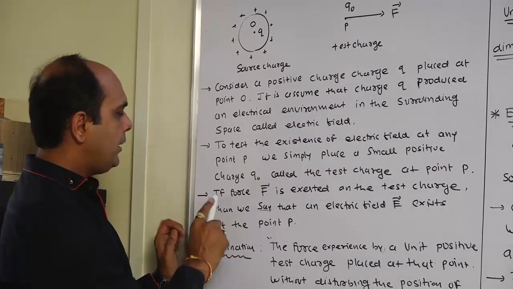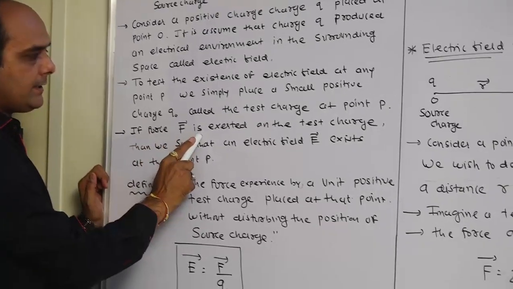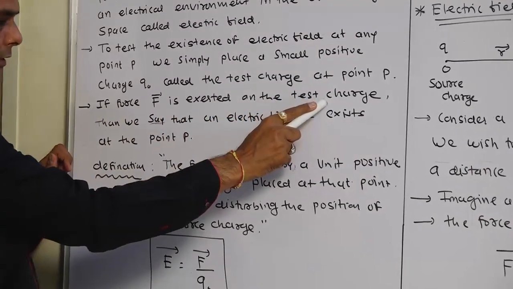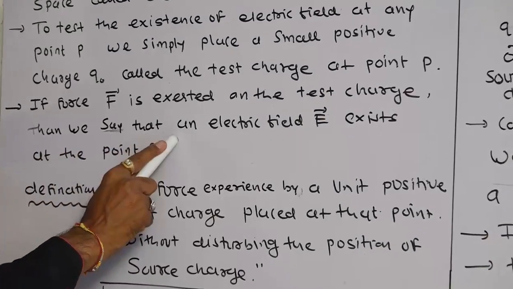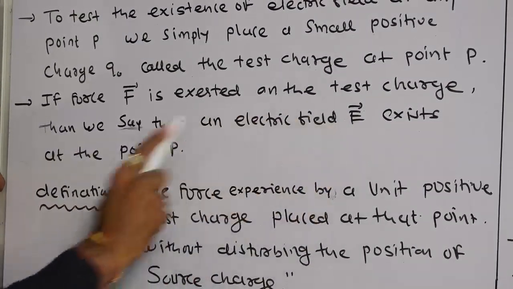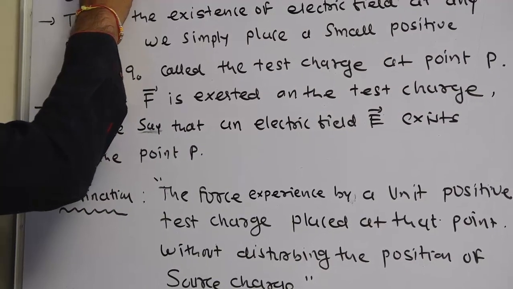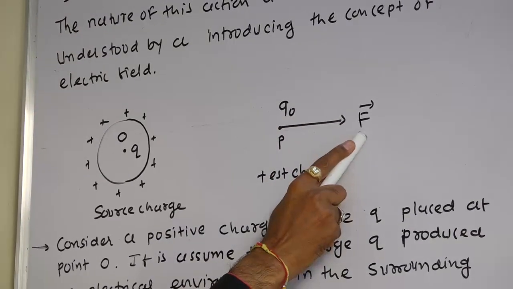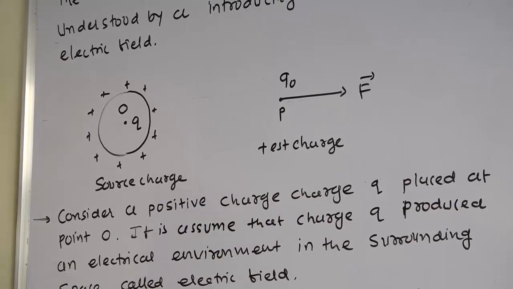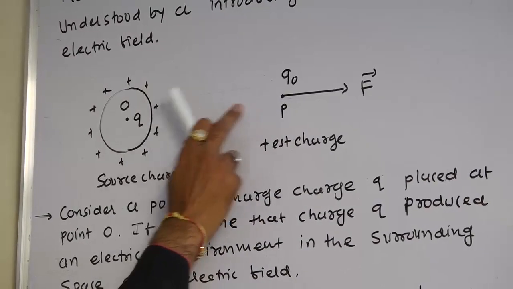Okay, student. Now, if a force F is exerted on the test charge, then we say that an electric field E exists at the point P. Suppose this source charge exerts the force F at point P, then we can say that the field is present between them.